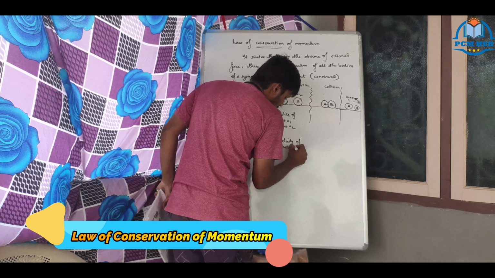Clear? Provided u1 is greater than u2, only then will collision happen. Okay, that is the condition. If this condition is not satisfied, then there is no meaning of collision. Right?